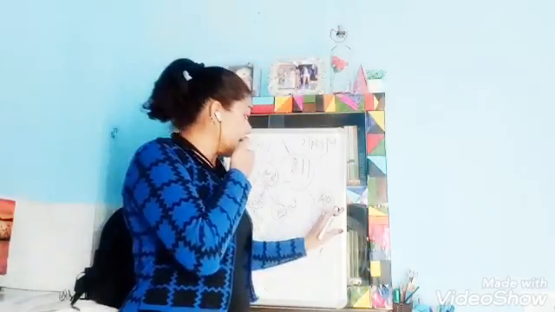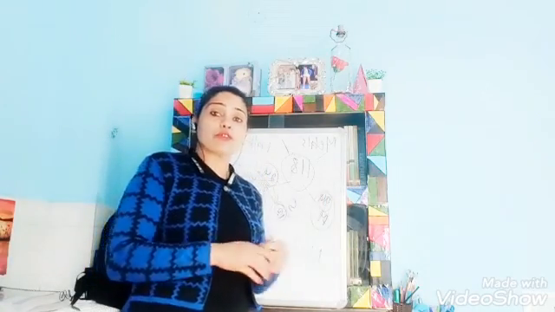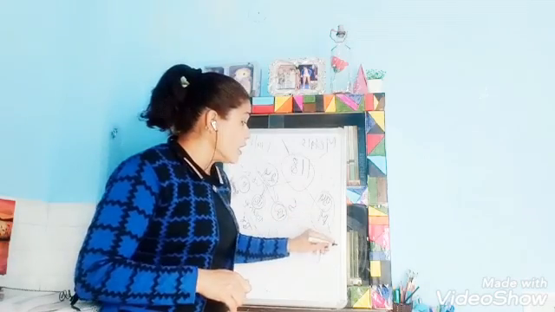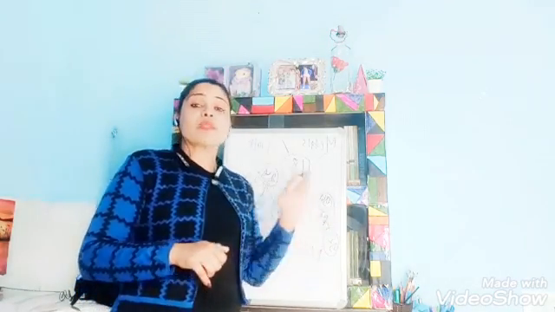But out of these 94 metals, 92 metals are very hard, very strong. They have very high tensile strength, except two out of 94.